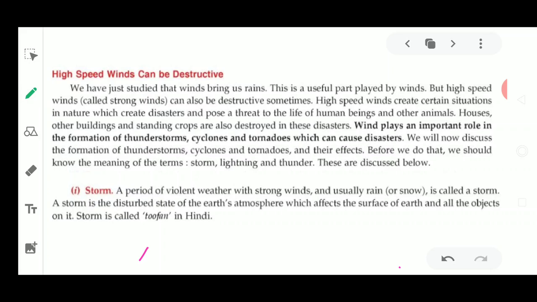How are you going to tell that a storm is coming? You will see that strong winds are blowing. You will see that it is also bringing rainfall. Then it is termed a storm, or tufan.